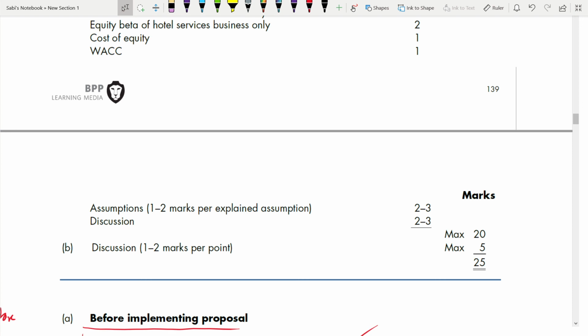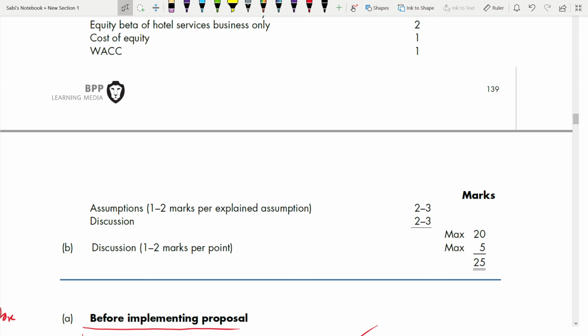So that's how you are getting the 20 marks. Part B, 1 or 2 marks per point. If it is 1 mark, write 5 points. If you are explaining in detail, write 3 points, 3 to 6, because if 1 point is wrong also, at least you will get marks.